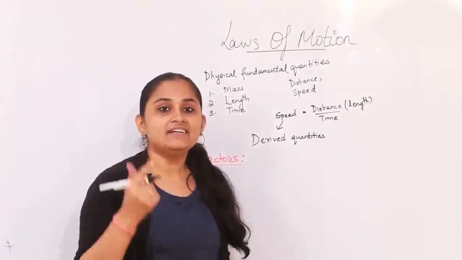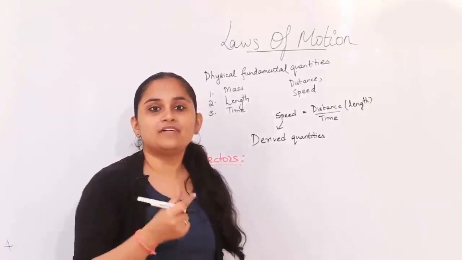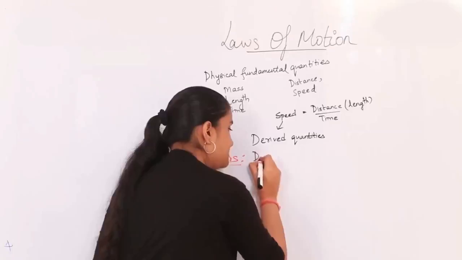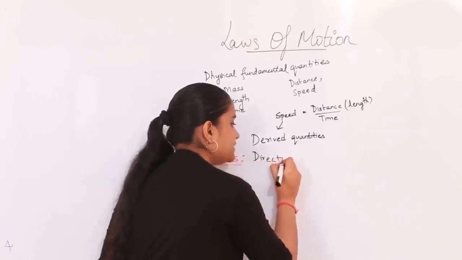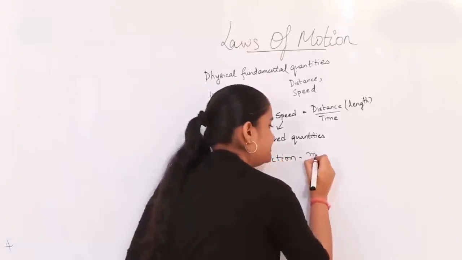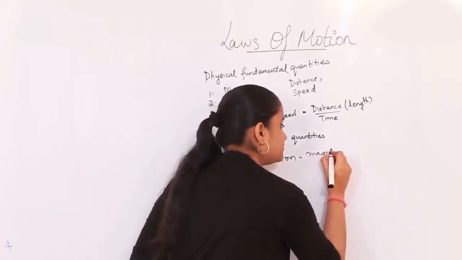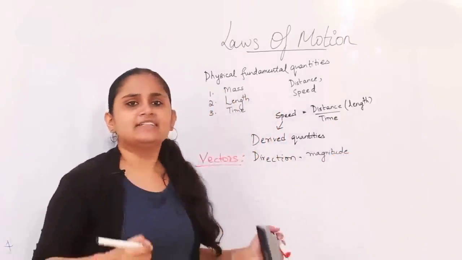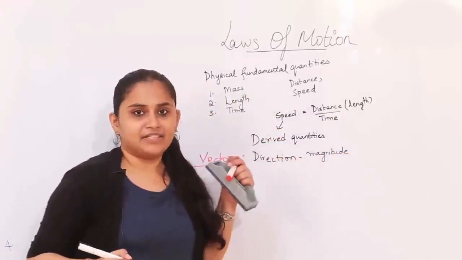Vectors basically talk regarding the physical quantities which vary in direction but are constant in magnitude. So vector talks both regarding the direction and magnitude.